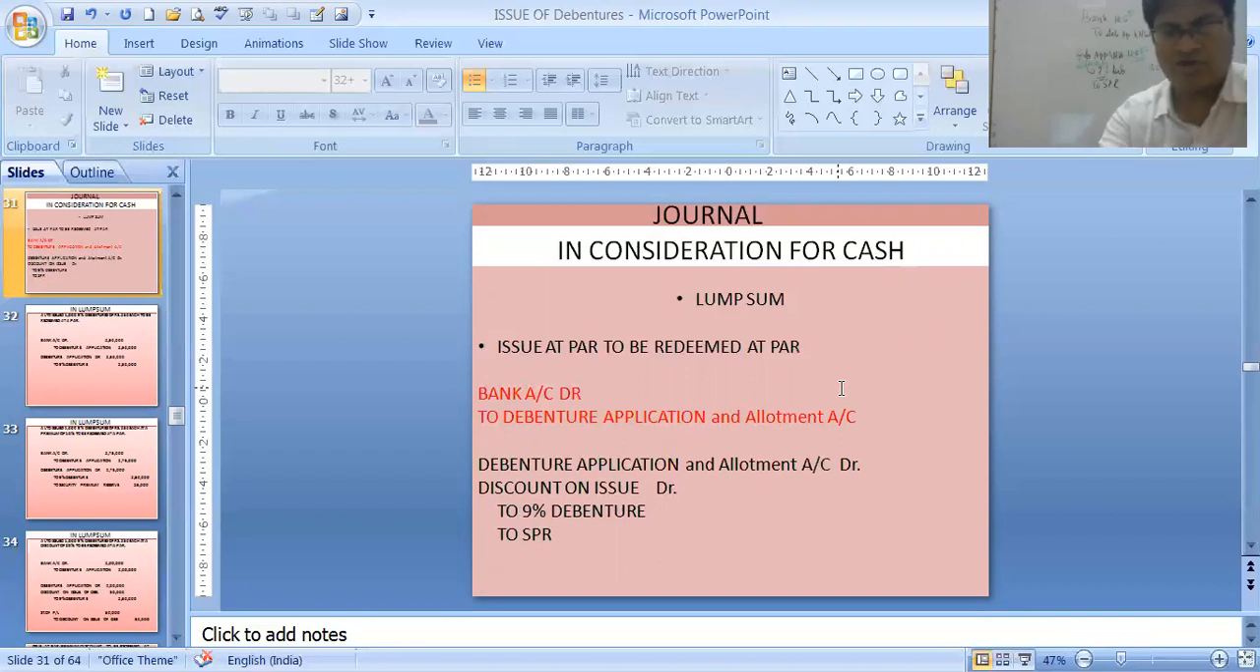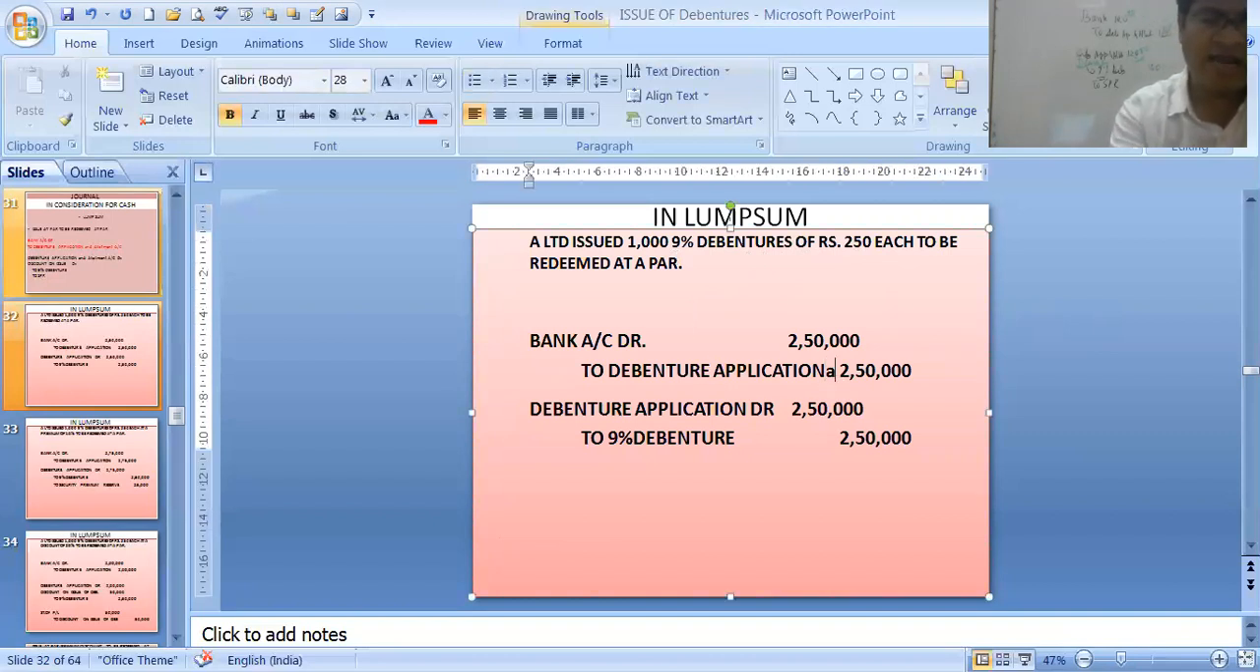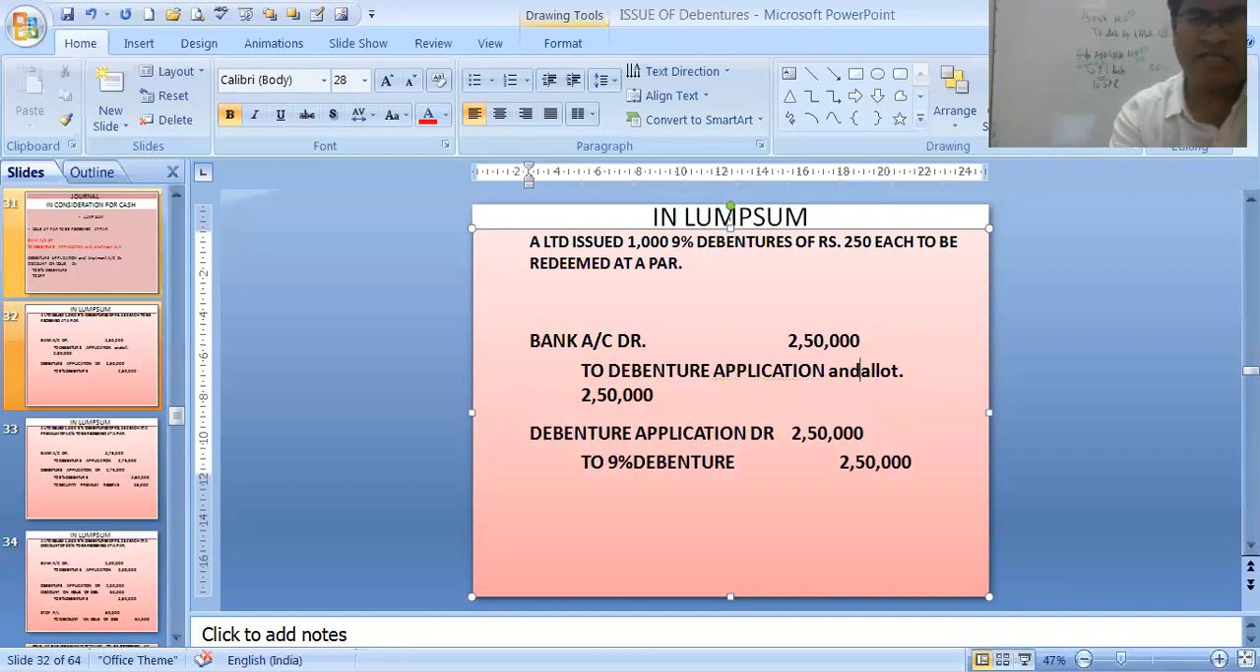Let's do a sum based on this much. A Limited issued 1000 9% debentures of rupees 250 each to be redeemed at par. First of all, the company is getting 250 rupees per debenture on 1000 debentures. So the company is receiving: bank account debit to debenture application and allotment. You must write it as lump sum, debenture application and allotment, because you are no more allotting them. That's why debenture application and allotment.